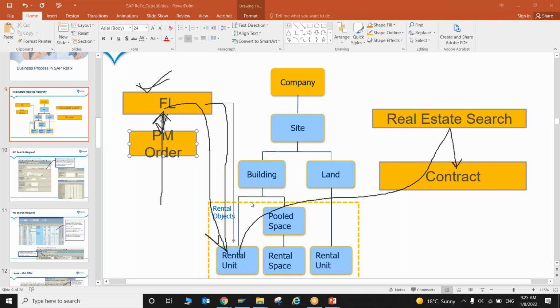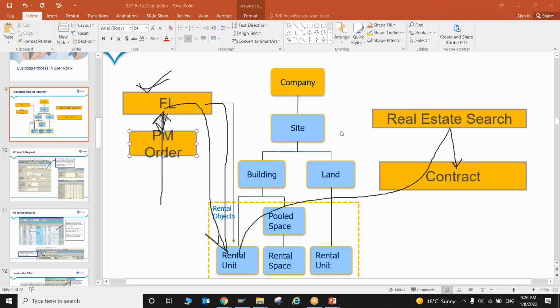Okay, fine. This FL, at what level can we assign it at most? Business entity level or building level also, or only at rental object level? Every level, it has to be in the hierarchical way. It will start from business entity, then building, then rental unit. It has to be at all levels. So you can assign it to all levels.